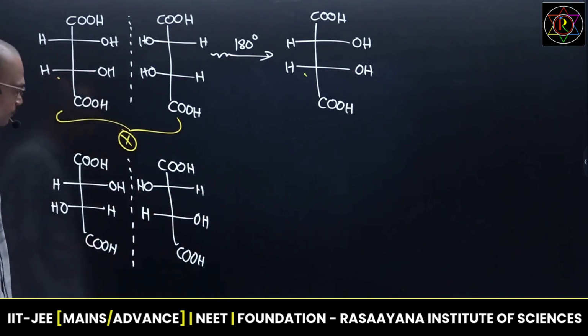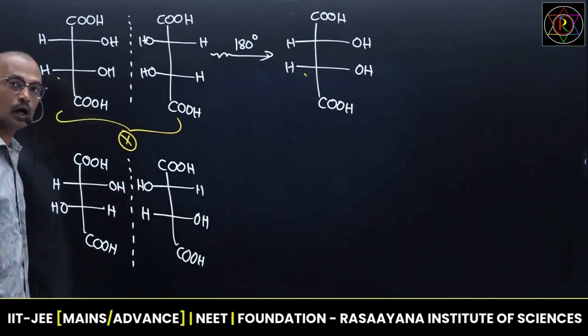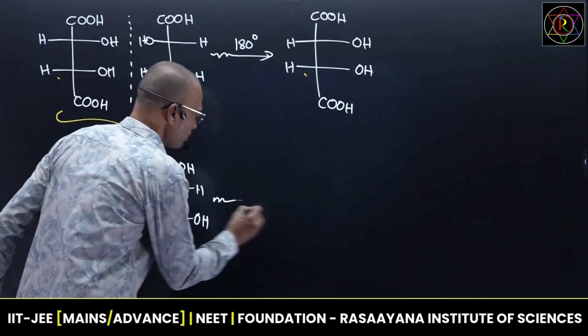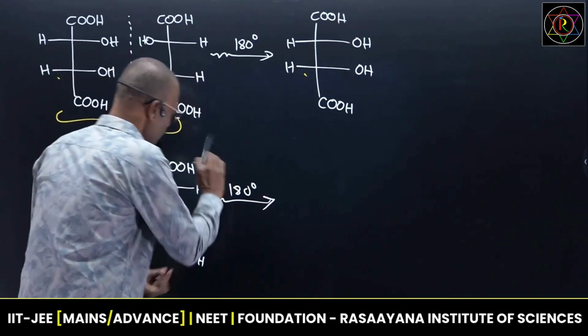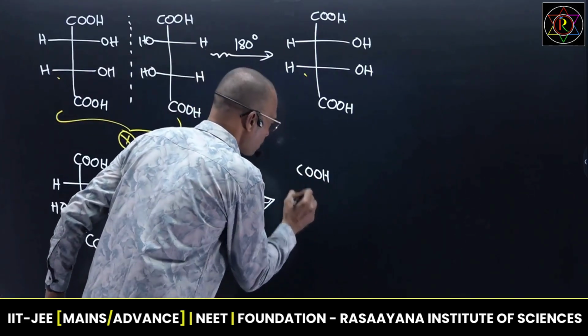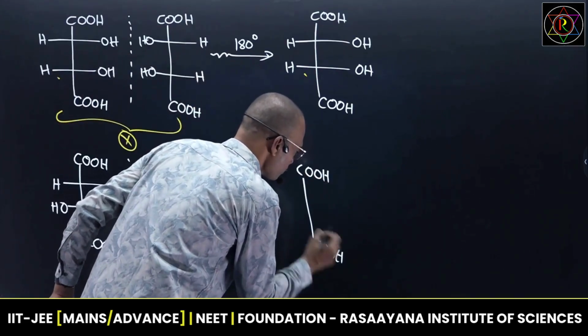Observe clearly. It is a mirror image of this molecule. Then how to check enantiomers? Rotate this model about 180. Now I am rotating by about 180 degrees. Try to rotate clearly and try to write the proper orientation of the groups or atoms around the center.